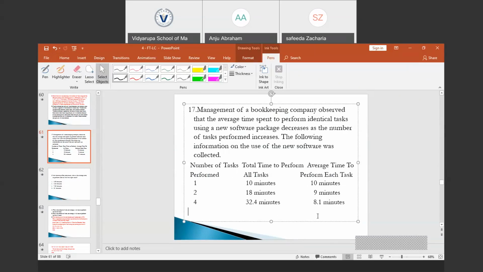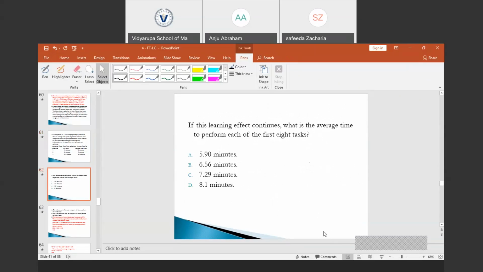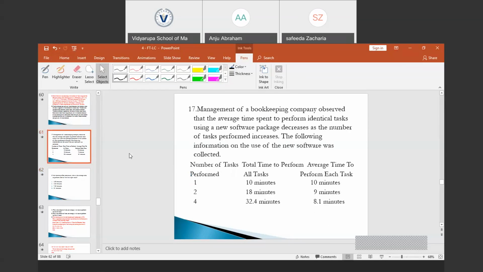And what is the question? If this learning effect continues, what is the average time required to perform each of the first 8 tasks? The average time to perform the first 8 tasks is what is asked. So here we are not provided with the learning curve percentage. There is no problem. We could find the learning curve percentage. The average time required to produce the first unit is 10 minutes, and the average time required to produce the second 2 units is 9 minutes.